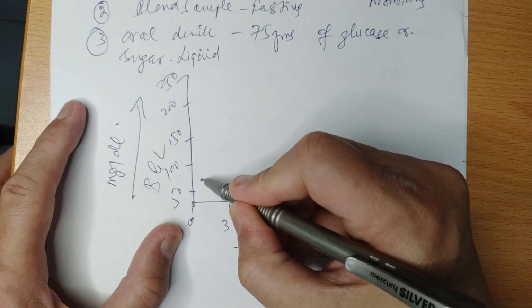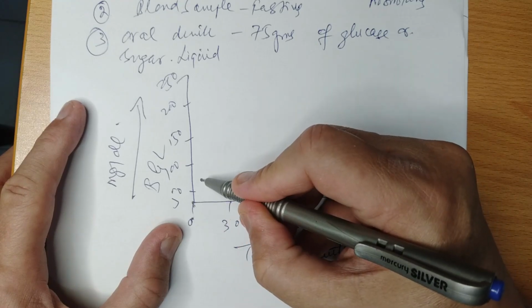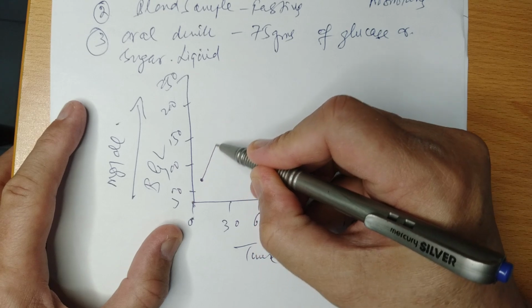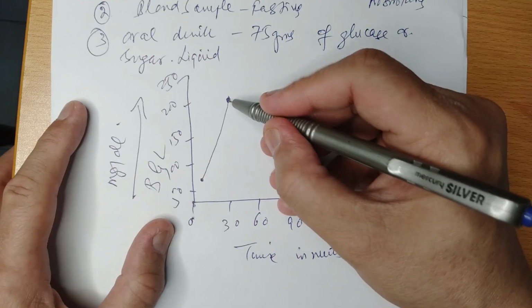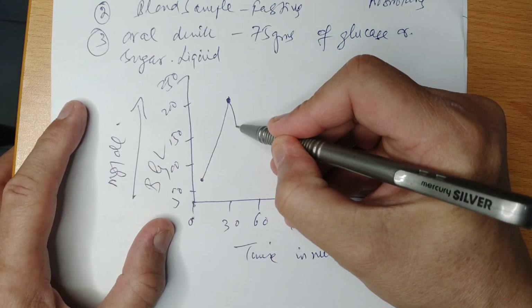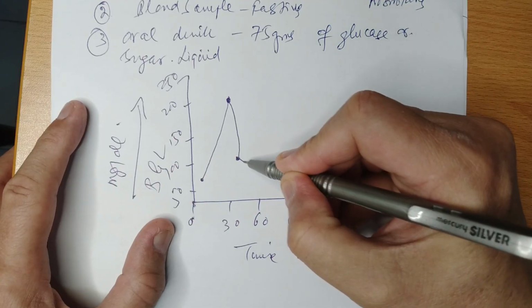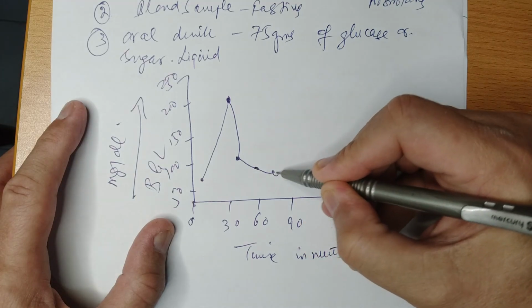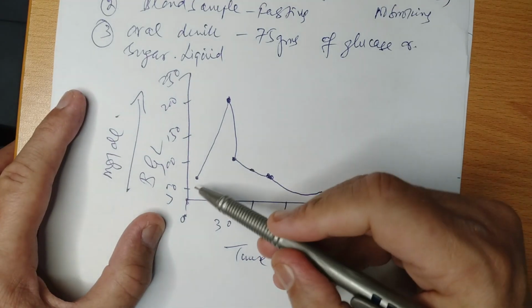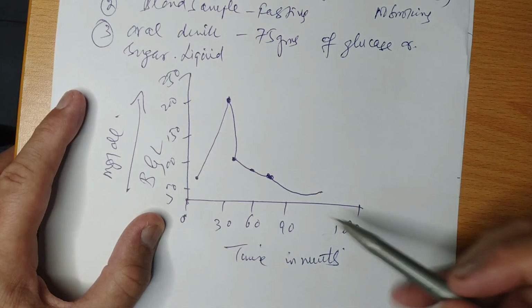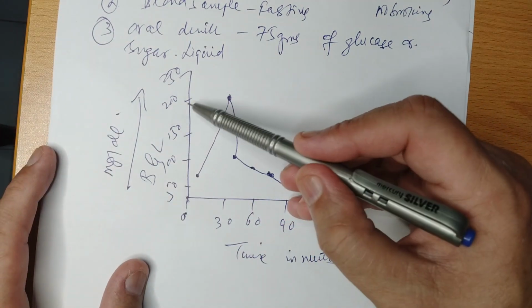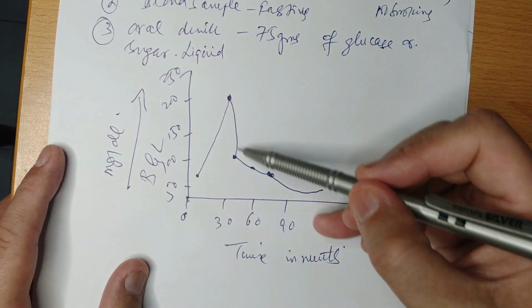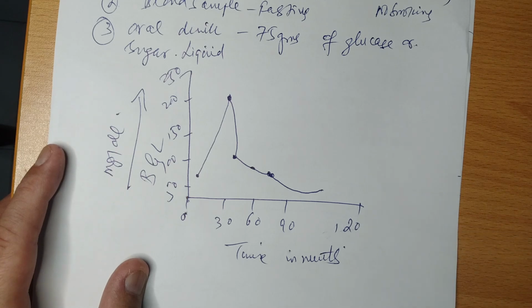Glucose starts from here, starts rising. After giving glucose, it reaches up to 200. Then after 1.5 hours it starts falling, 30, 60, 90 and comes to baseline. This is the graph of oral glucose tolerance. At 30, 60, 90 and 120 minutes, we measure the blood glucose level. It rises up to 180 to 200 milligram per deciliter and in a normal person returns to baseline within 2 hours.